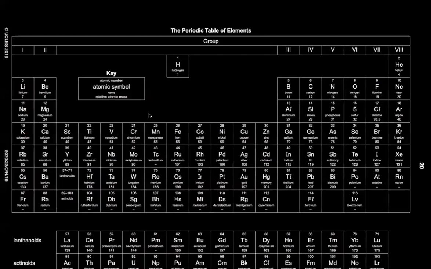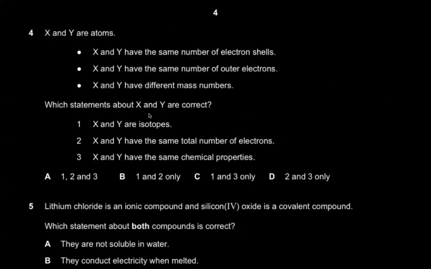forth. So if he's saying that X and Y have the same number of electron shells, that means they must be in the same period. X and Y have the same number of outer electrons. Same number of outer electrons means that they must be in the same group, because the group numbers are basically decided based on the valence electrons or the outermost electrons. So all the elements in group 1 are in group 1 because they all have one electron in their outermost shell. X and Y have different mass number or different nucleon number.